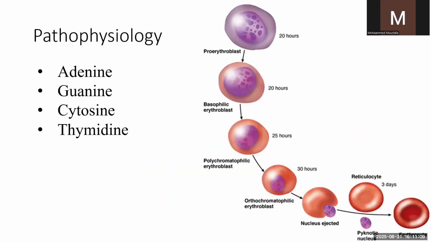Okay, the same thing you see here in the erythropoiesis. This is the process of production of RBC, which includes several steps. Erythropoiesis starts in the bone.